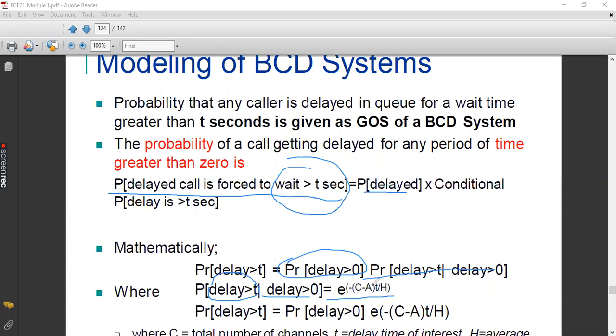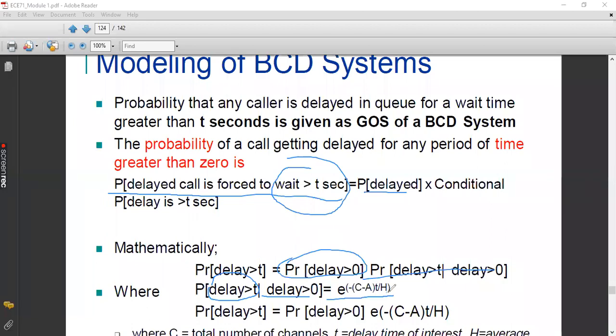Okay, it is exponentially distributed. You know what c is, what a is, and what h is. C is the total available channels in the pool, capital A is the total offered traffic intensity, and capital H is the holding time. So this equation gives the conditional probability that makes the subscriber wait for more than t seconds.